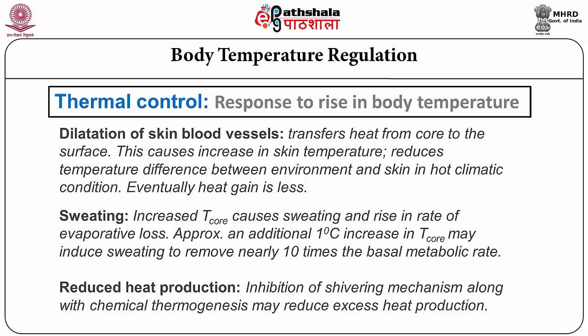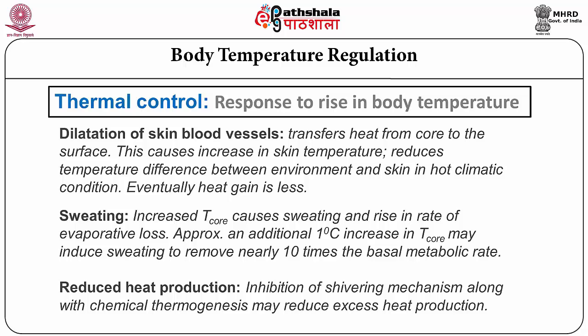Sweating can take place. There can be increased core temperature and a rise in the evaporative heat loss. Approximately one additional degree increase in core temperature may induce sweating to remove nearly 10 times the basal metabolic rate. It's a very big amount that can be transferred by 1 degree change in the core temperature. A 1 degree core temperature rise is not a normal thing, because 37 degrees centigrade becomes 38, or 38 degrees becomes 39. So a 2 degree difference will lead to about 20% change in the total basal metabolic rate.